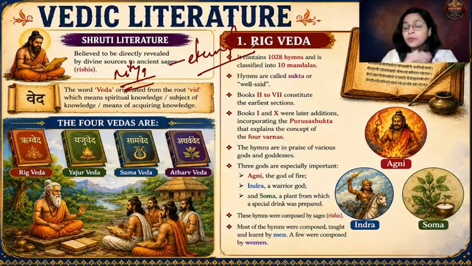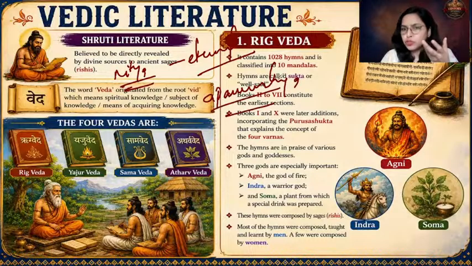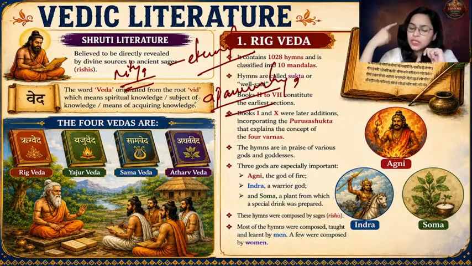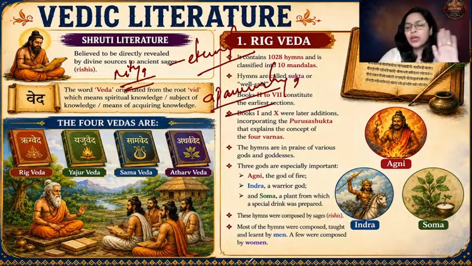The third important thing, Vedas are considered to be Apaurusheya. Apaurusheya, meaning, Paurusha means what? Purush, man. A means not. So it means that they are not created by man. It is a divine revelation. Okay, that you need to remember. So Vedas are Nitya, eternal, and they are Apaurusheya, not created by man.